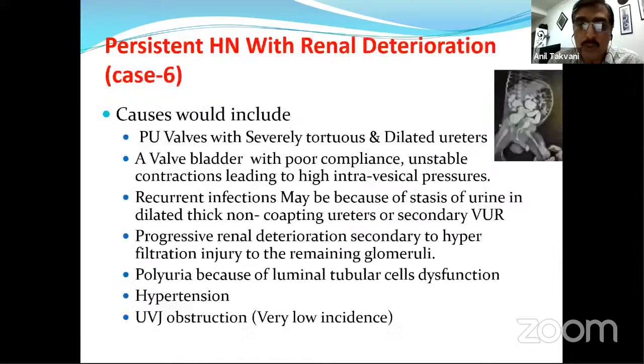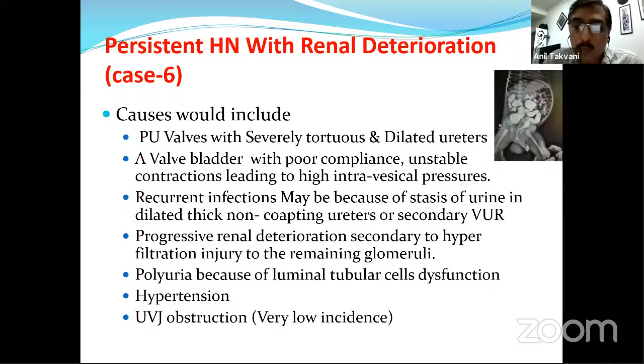These are the questions posed to us, and the causes we should keep in mind are: the PU valve with severely tortuous and dilated ureters. To start with, here is the classical case where there is so much tortuosity. If you simply rely on valve ablation and don't do anything in the initial period, these children are going to create a problem.